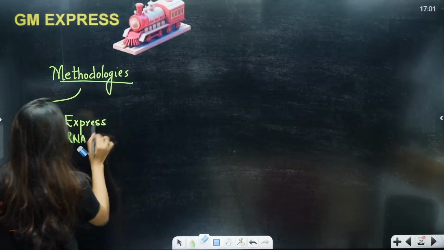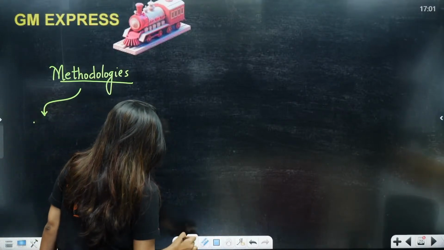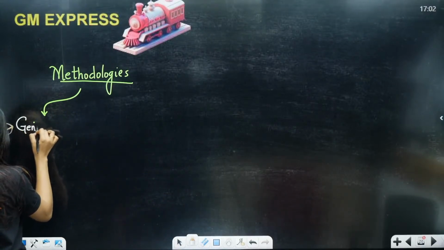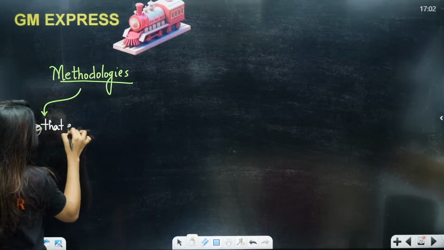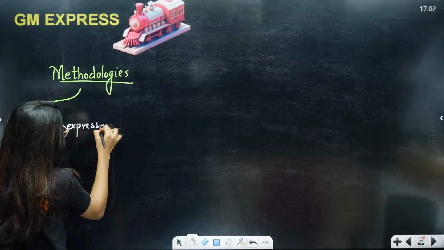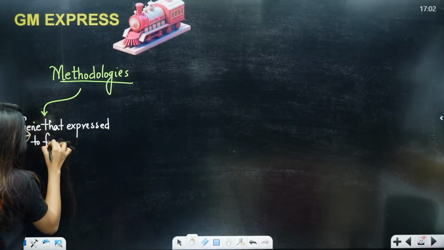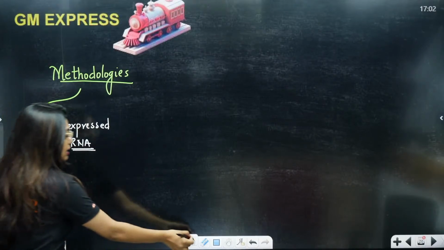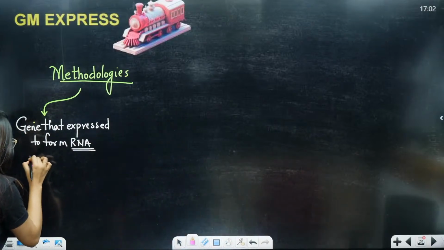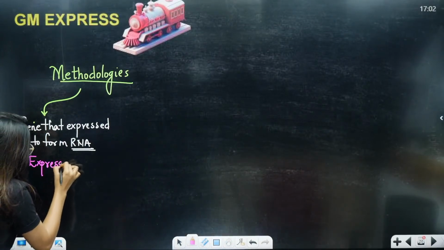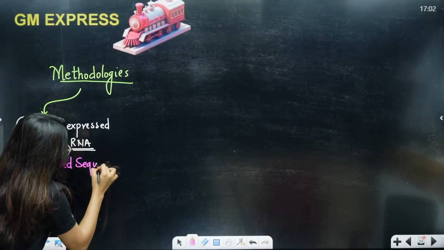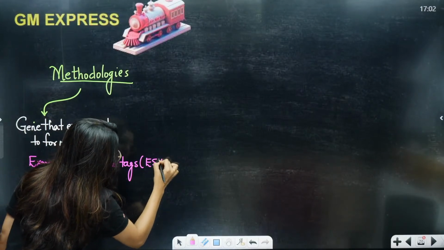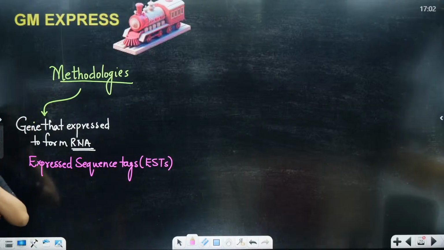I think if I write like this, you might get confused, so I'll write the whole statement: genes that expressed to form RNA. Clear? This is the first method, and that method was called expressed sequence tags, called ESTs. Okay, ESTs. Clear?